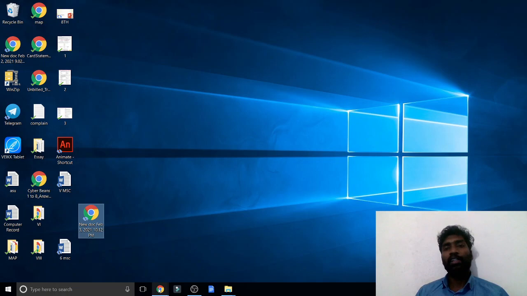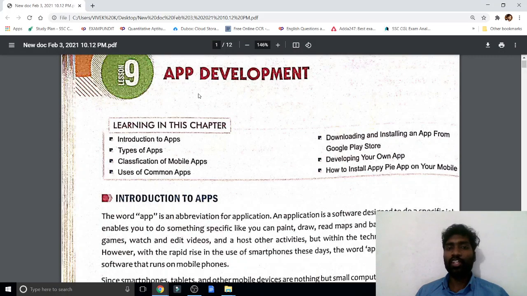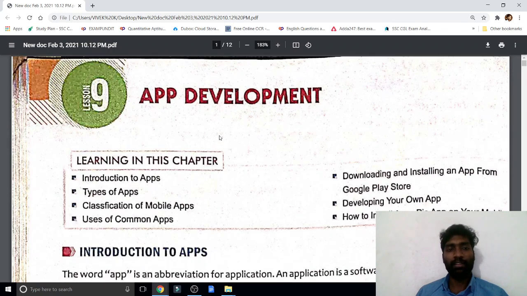Today we are going to see our ninth chapter, app development. Already we have seen Python. Here in this chapter we will see app development today and tomorrow. And again I am saying, this week itself everything will be complete. Question answer and everything you will get. Now kindly learn here.